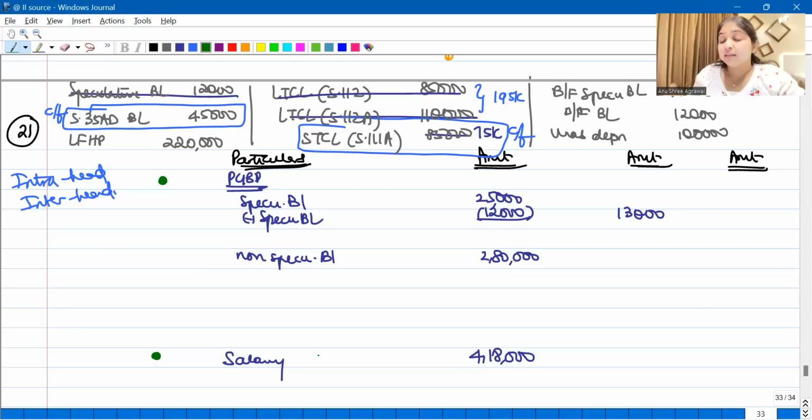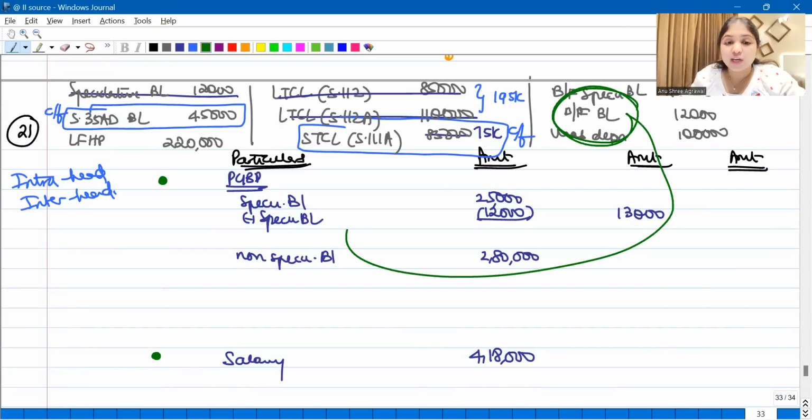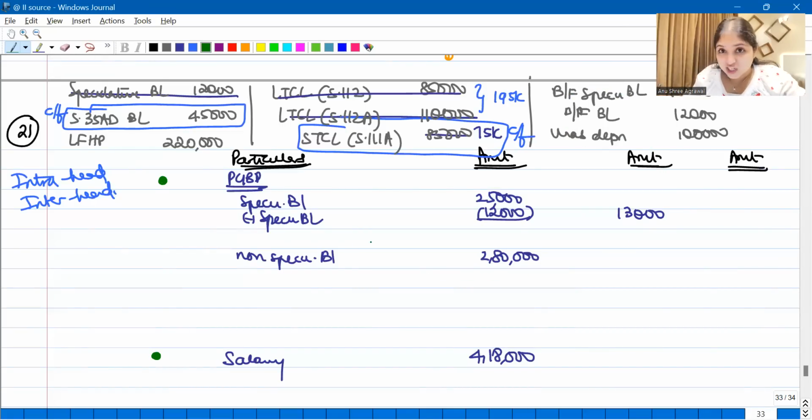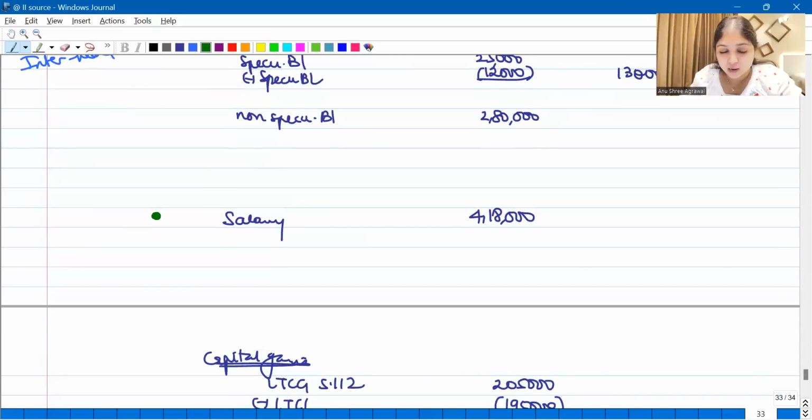Why? The reason, because I have brought forward business losses. Brought forward business losses and all can be adjusted only against PGBP, guys. So I will prefer to keep my PGBP for these losses. So therefore, when I have two options, I will choose to adjust against salary income. I'll adjust my loss from house property, but only 2 lakhs I can adjust, because inter-head loss from house property, maximum only 2 lakhs I can adjust. So I'm still left with 2,18,000 salary income.